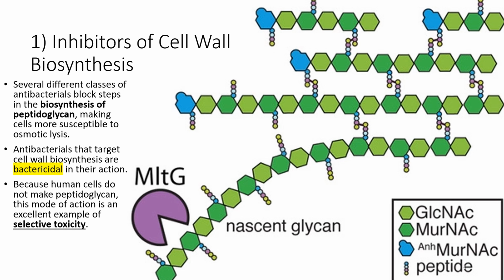Usually all the antibiotics or antibacterials that target the cell wall are bactericidal, because the cell wall is very important for the bacterial cell. And because human cells and eukaryotic cells in general don't have a cell wall or peptidoglycan, we consider all antibiotics that work on cell wall biosynthesis to have optimum selective toxicity.